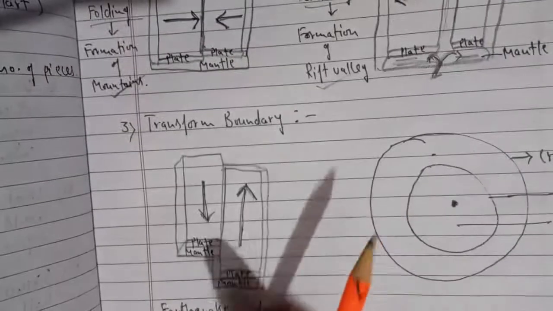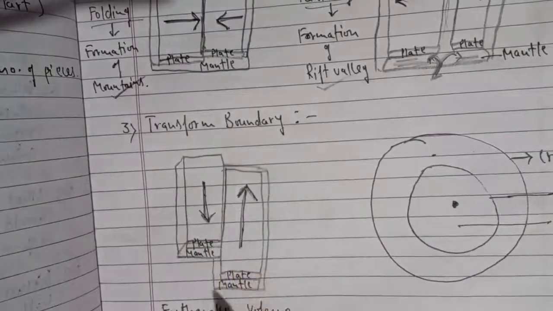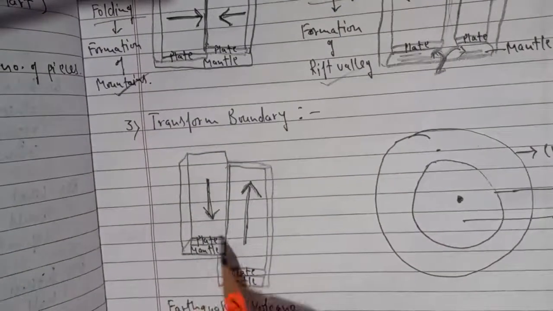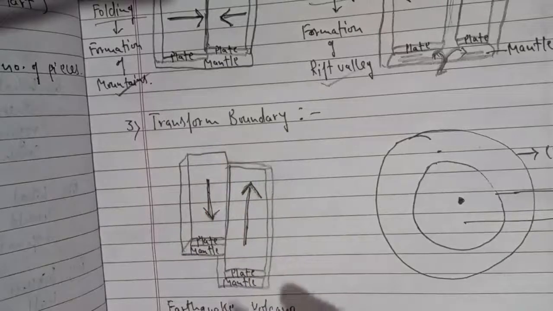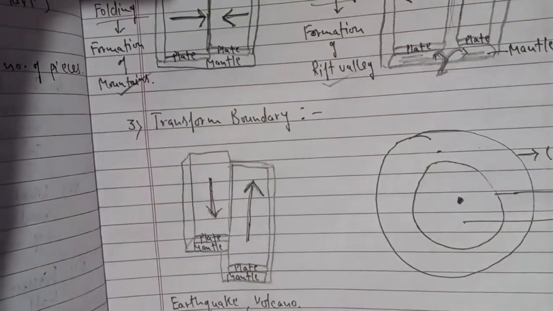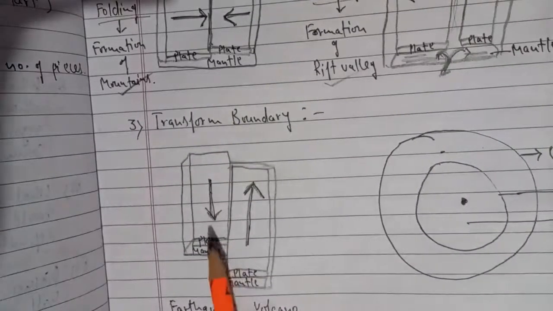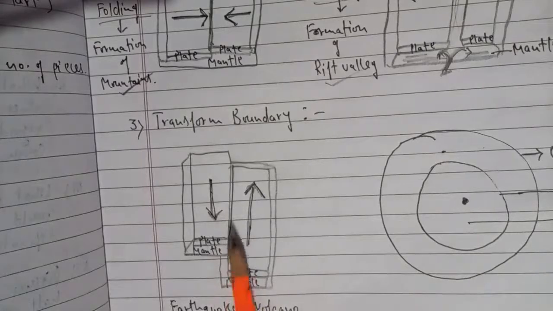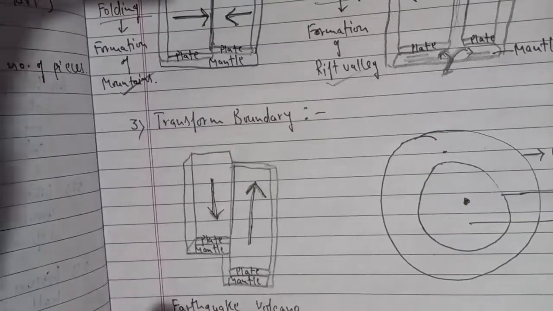In the same way, at a transform boundary, you will find horizontal movement of plates. Wherever you find these transform boundaries, those are the locations around the world most prone to earthquakes and volcanoes. Whenever there are transform boundaries, with plates moving horizontally against each other, those are the regions very much prone to earthquakes and volcanoes around the earth.